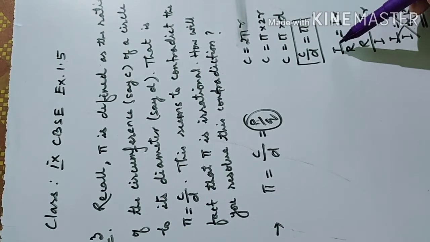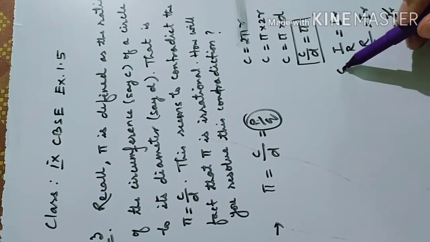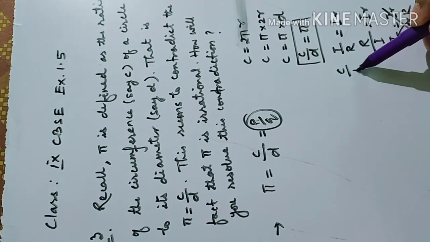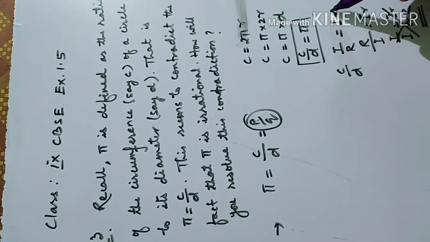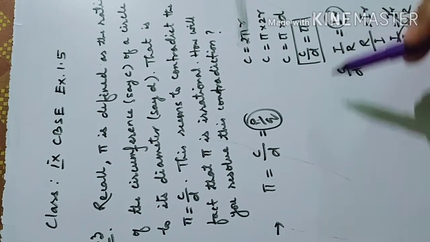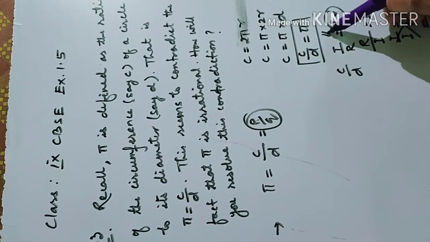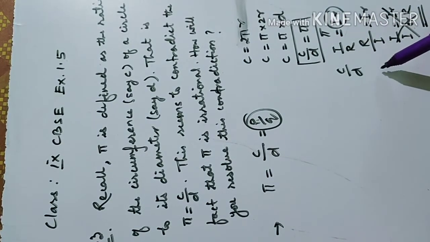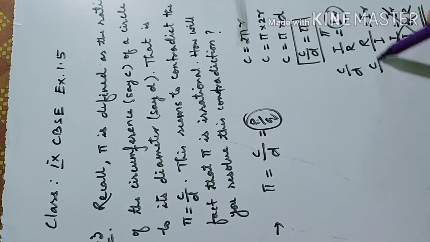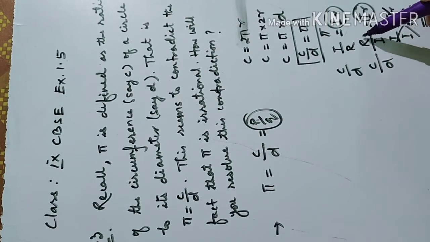What I am going to tell is, if the circumference is irrational and the diameter is rational, the answer will be irrational. That means pi will be irrational. Or otherwise, if the circumference is a rational number and the diameter is an irrational number, the answer will be irrational. The meaning is pi will be irrational.